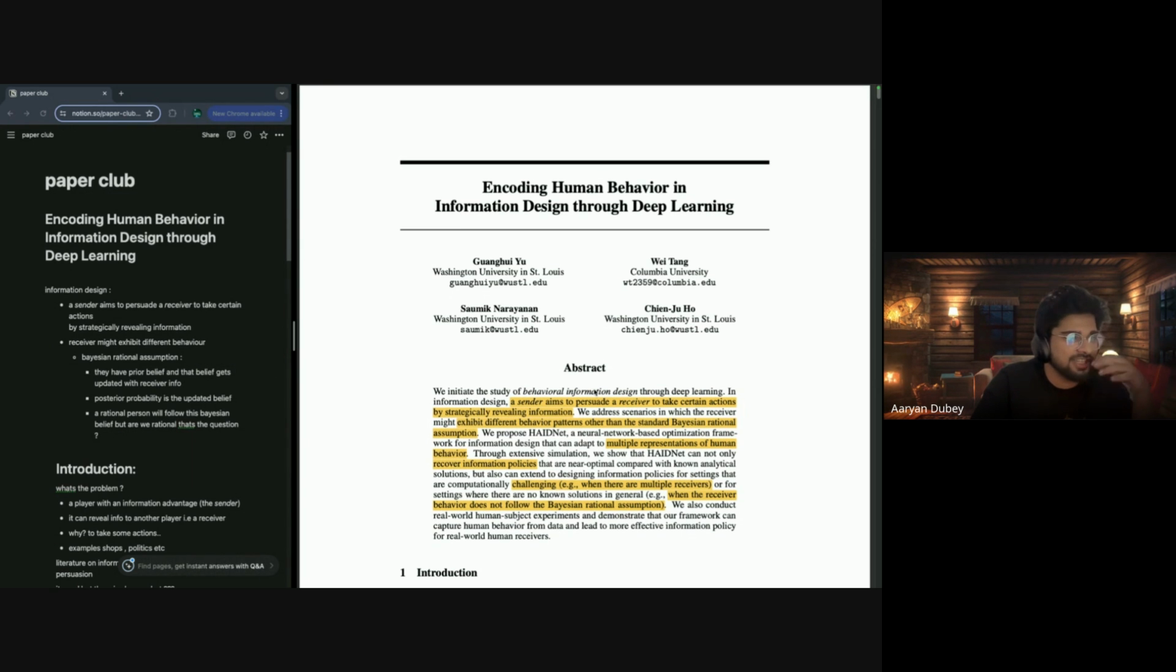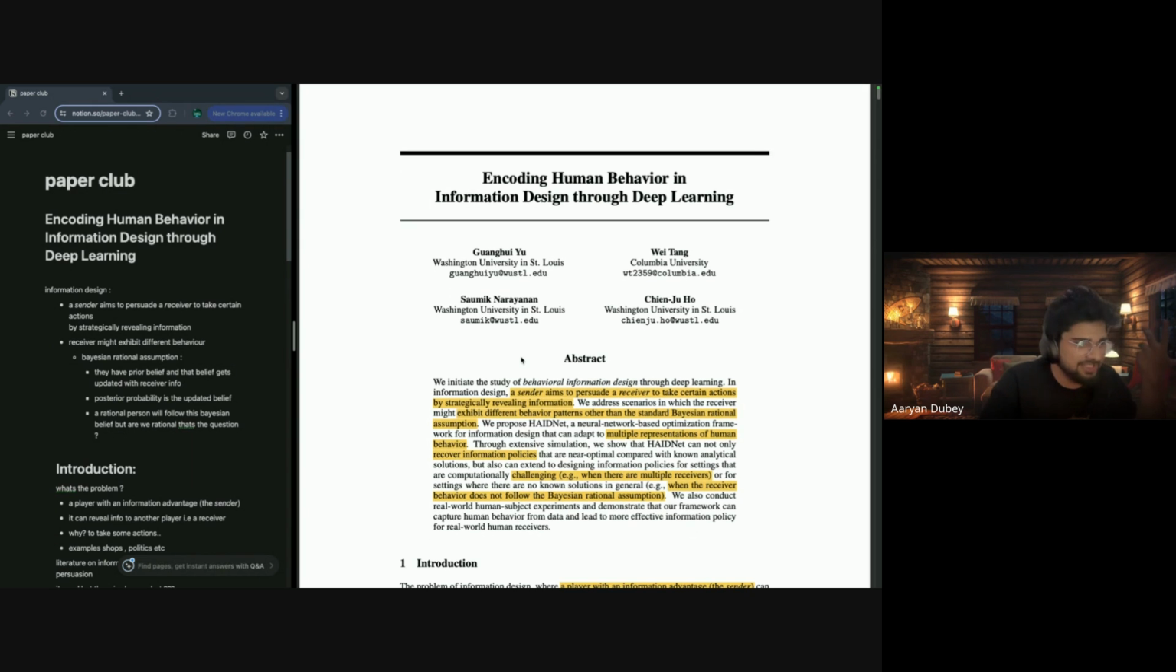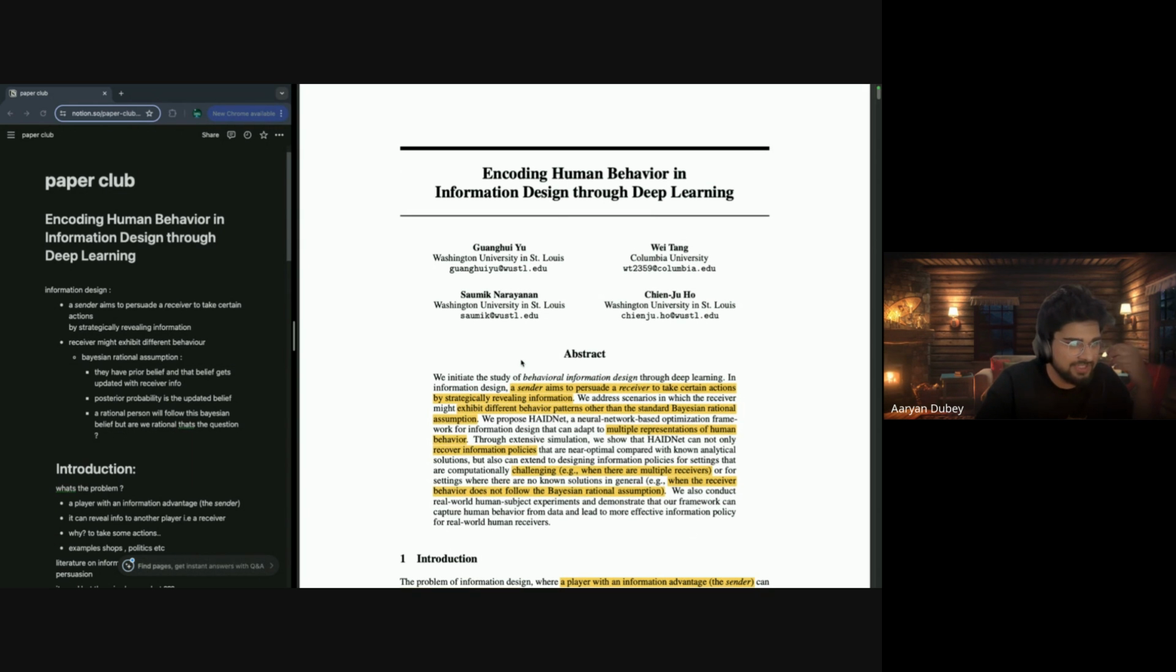They say that they initiate the study of behavioral information design through deep learning. They say that a sender aims to persuade the receiver to take a certain action by strategically revealing certain information. They say that receivers exhibit different behavior patterns other than the standard Bayesian rational assumption, as I said to you guys. We generally are not the perfect human beings who would say, okay, it's like buying a gaming console, it's going to be bad, but no, why shouldn't I? We should buy it. We are going to spend money, something like that.